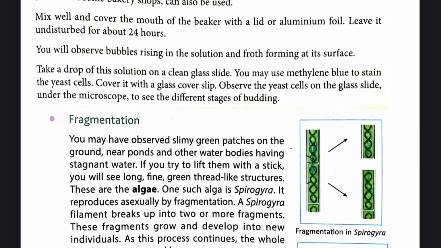Take a drop of this solution on a clean glass slide. You may use methylene blue to stain the yeast cells. Cover it with a glass cover slip. Observe the yeast cells on the glass slide under the microscope to see the different stages of budding.